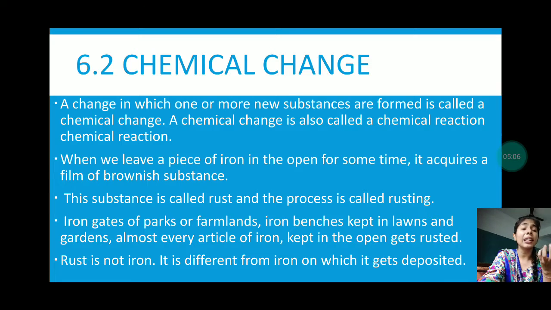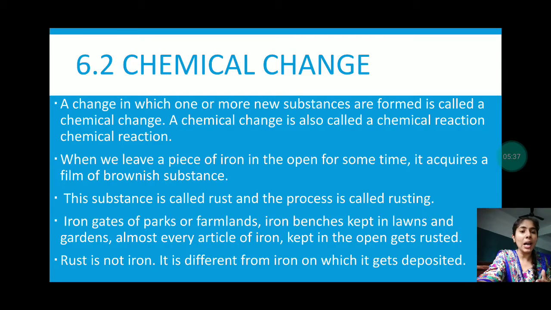If we are not applying paint on it, after some time we will observe a brownish layer formed on its surface. That brownish layer is a chemical change, a new substance formed. This substance is called rust, and the process is called rusting.